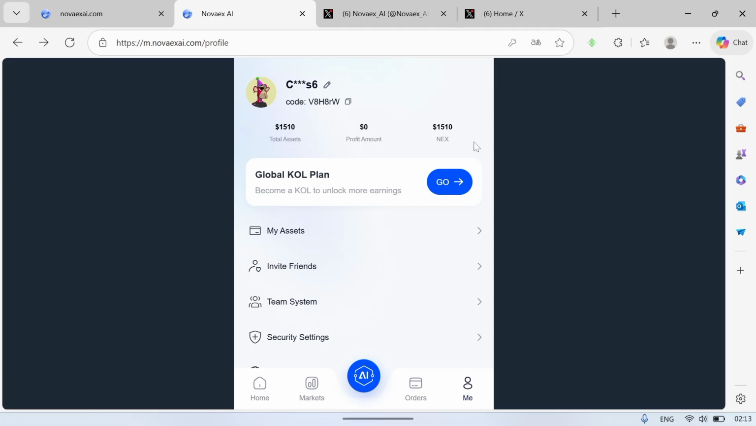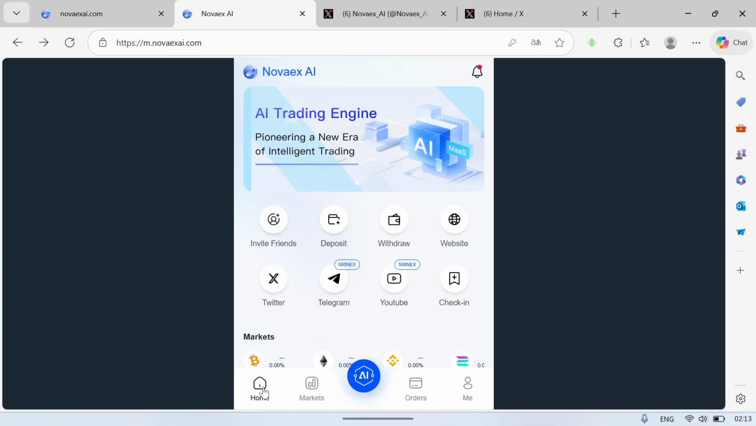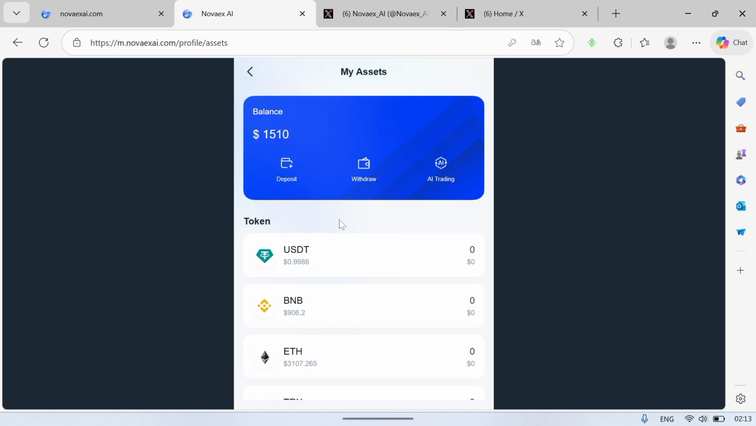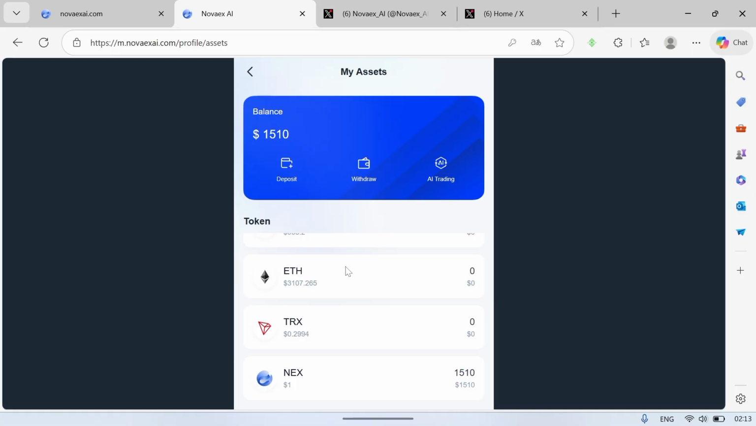So this is how to boost up your balance on the airdrop of this particular site. You can boost it up some more by visiting their Telegram and as well YouTube, so you can always do this. Now they have other options like deposit, withdraw, and invite friends. If you click on deposit, that is if you want to make a deposit on this site, you have different options: USDT, BNB, ETH, that is Ethereum, TRX, and then the Nova tokens.